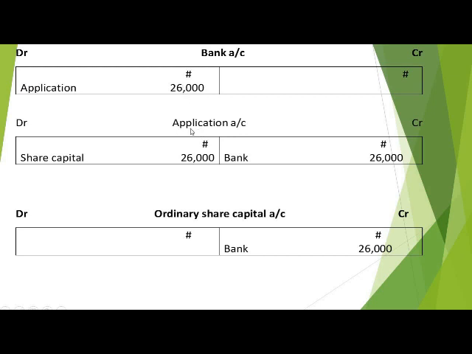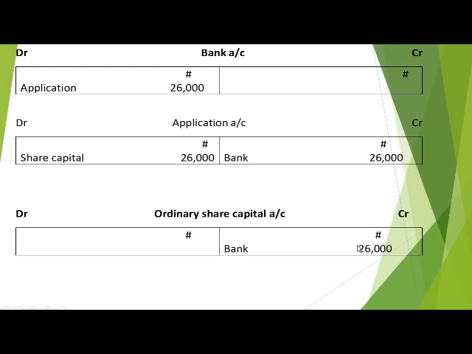And in our application account, you reverse the posting, then your bank will appear here on the credit side, 26,000. Then you open your ordinary share capital account. Your ordinary share capital account will have a credit balance of 26,000 as explained in our journal.